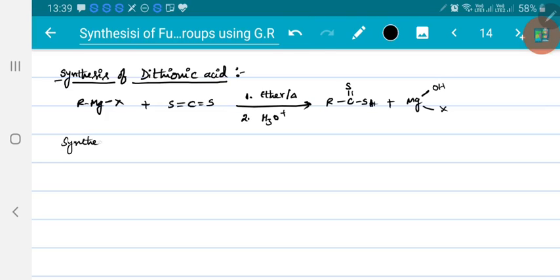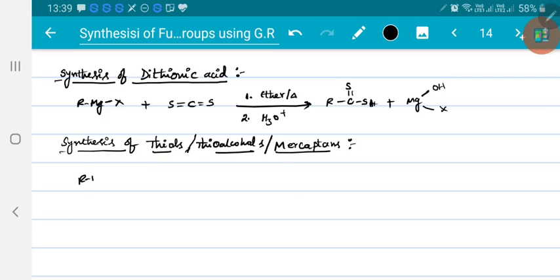Synthesis of mercaptans, or we call them thiols. Synthesis of thiols, or thioalcohols, or in common names mercaptans. How they are prepared.